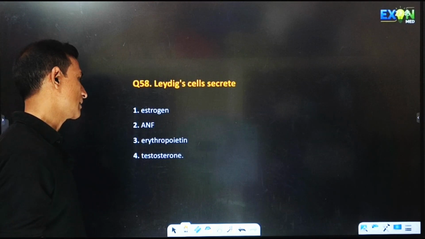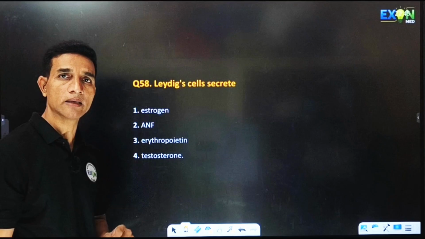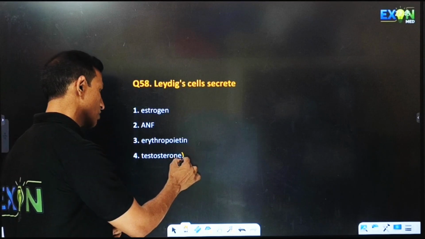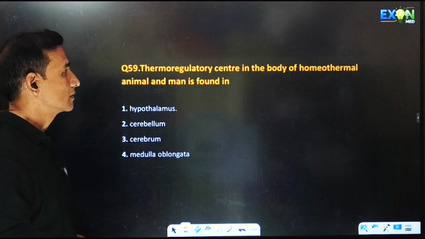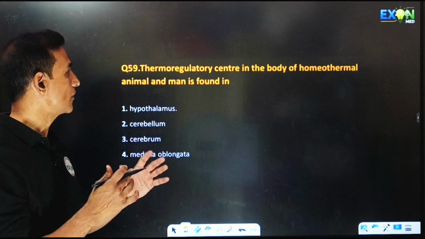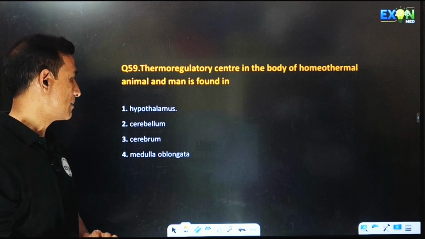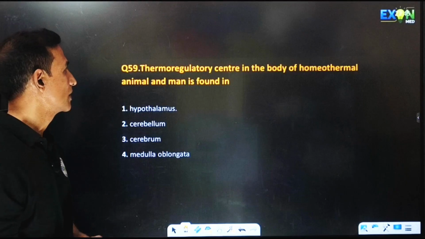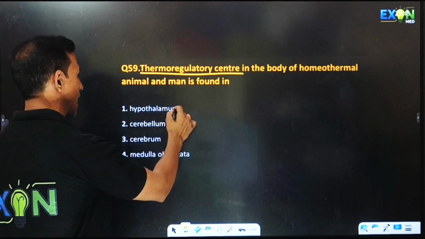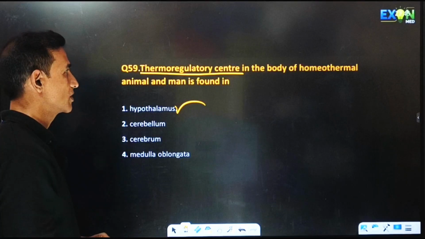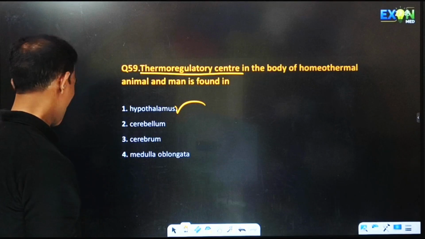Leydig cells secrete androgens. One example of an androgen is testosterone. Thermoregulatory center in the body of the homeothermal animal and man is found in the hypothalamus, which maintains the temperature of the body.